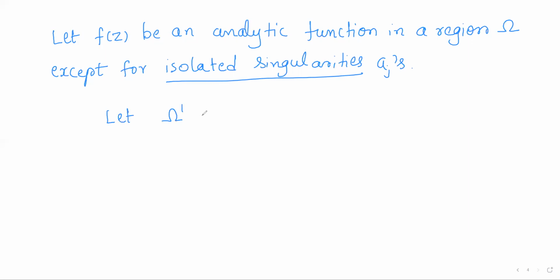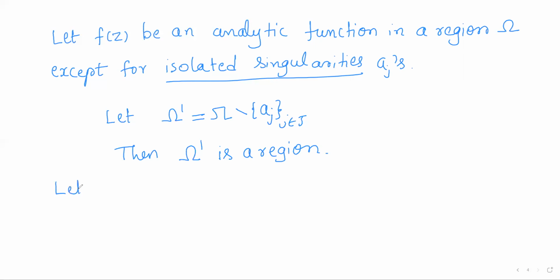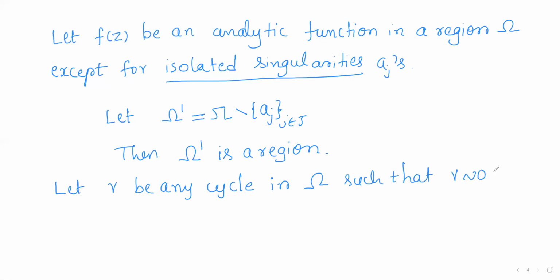Now consider omega dash to be obtained from omega after removing the isolated singularities of f from omega. Then as omega is a region, after removing these points, the set which we obtain is also a region. So omega dash is also a region. And now let gamma be any cycle in omega such that gamma is homologous to 0 with respect to omega.